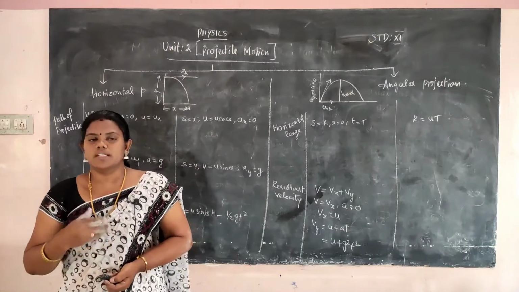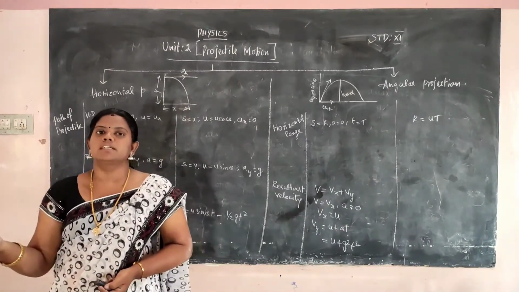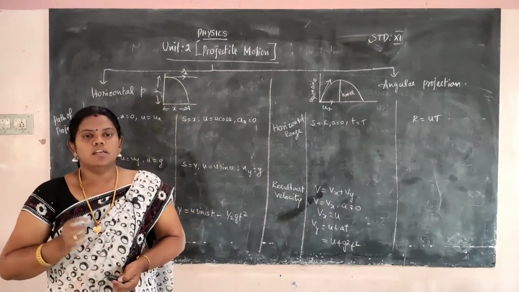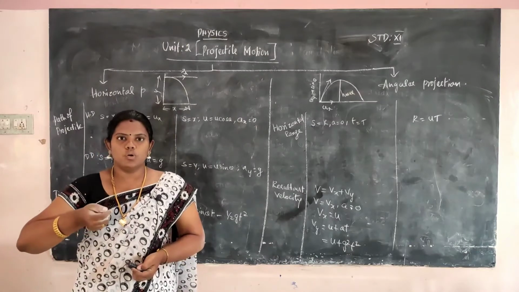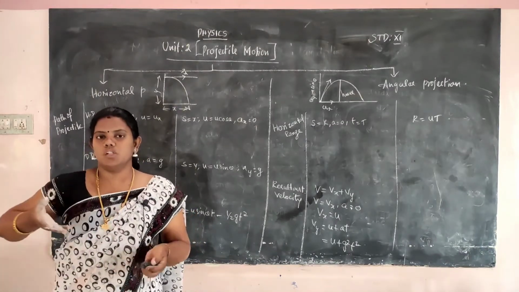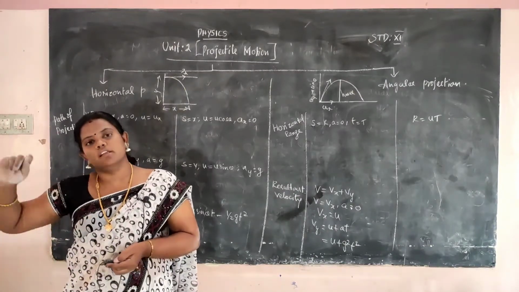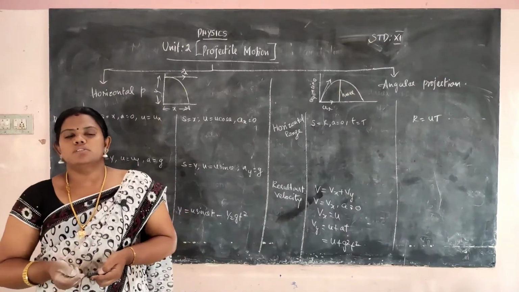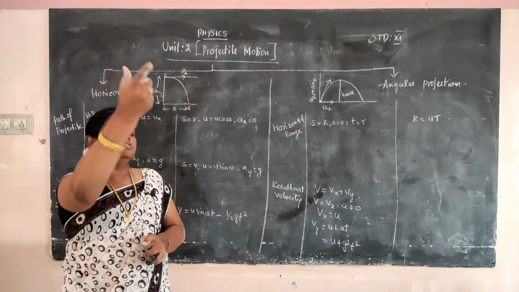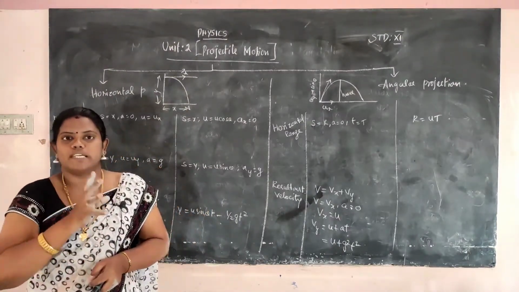So, for projectile motion, there are some examples. The water rushing out from a water tank, and the best example is kittipul. Have you seen kittipul being played? One person hits a small stick using a long stick. The long stick kicks the small stick, and the small stick flies to the other side. They push it with a stick, it jumps up and goes and falls there. That will be the example for projectile motion.